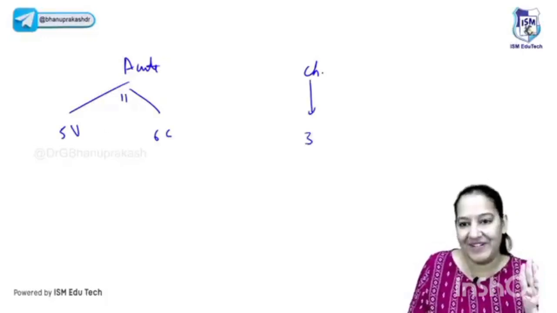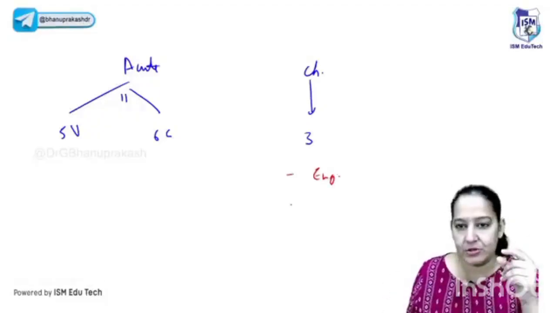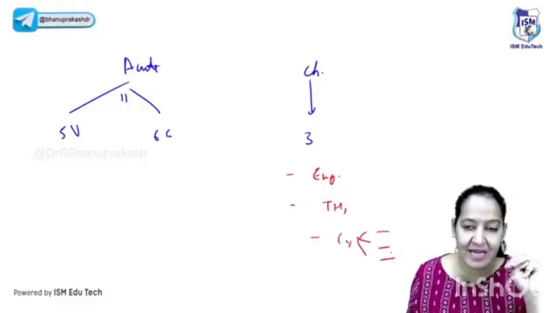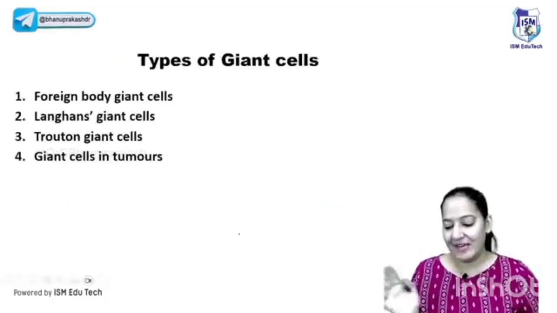In chronic inflammation, we have only 3 events. What are the 3 events? The first event is the engulfment of the antigen by the APC and unable to destroy it. The second is activation of helper TH1 cell. And third is secretion of the 3 cytokines, which is taking one cell out and forming the granule. That's it. But here we have 5 vascular and 6 cellular events. You know the detail. So this is how acute and chronic inflammation differ from each other.